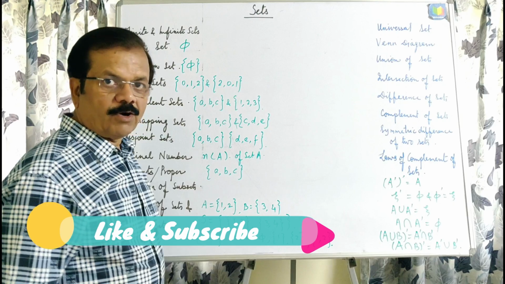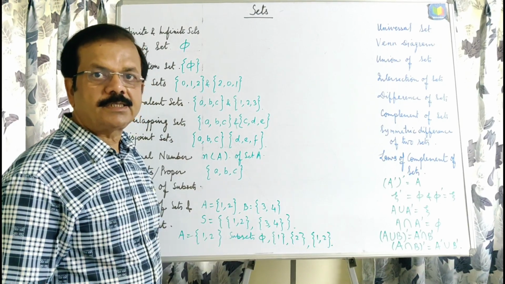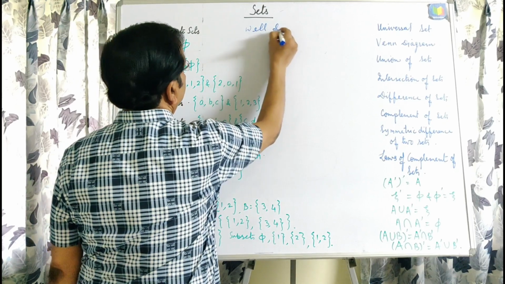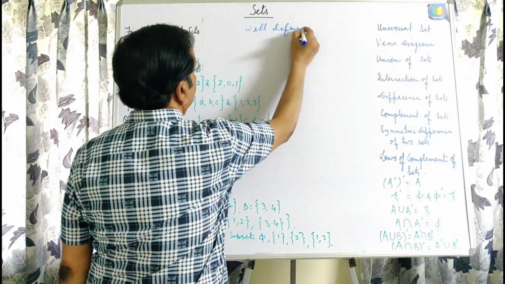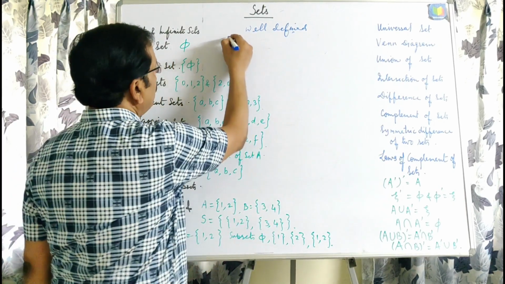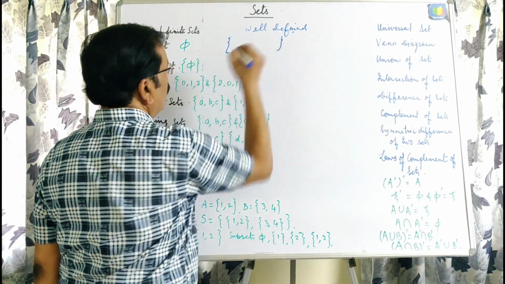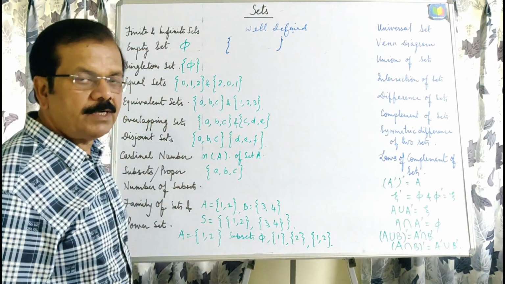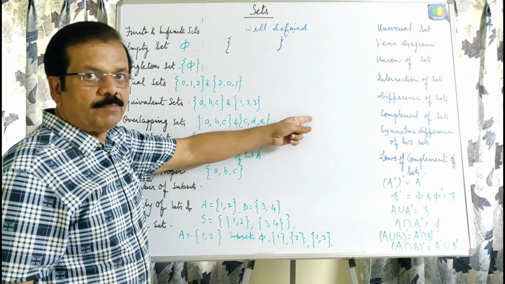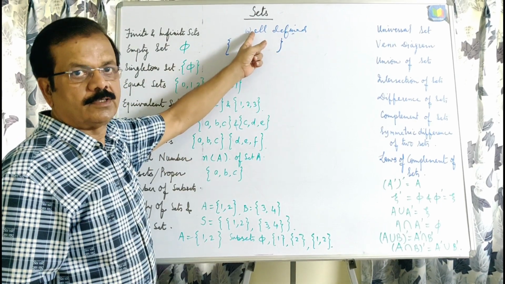Now, according to the definition, a set is well-defined. See the word well-defined. What does this mean? Well-defined means, if we are given any collection of objects, we are able to say whether any other object belongs to this set or not.